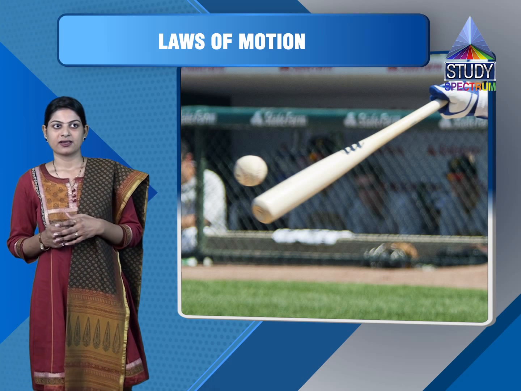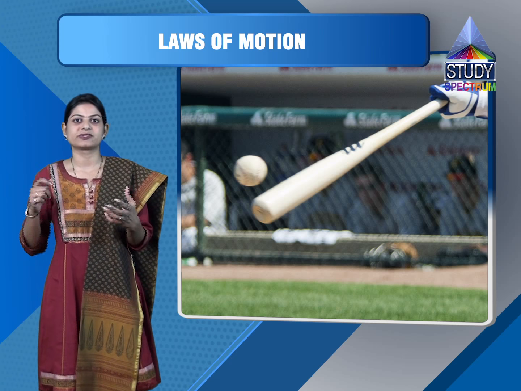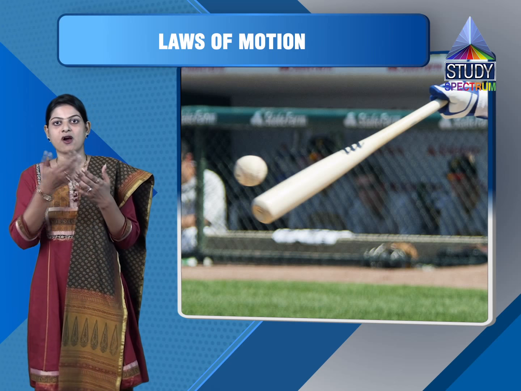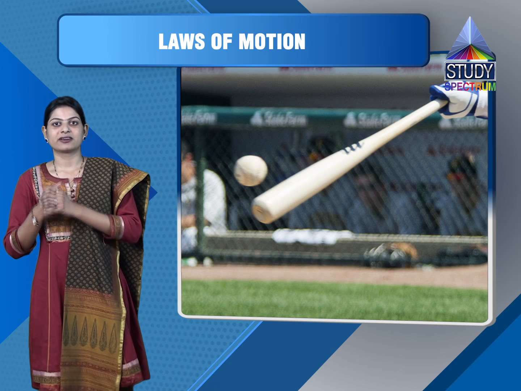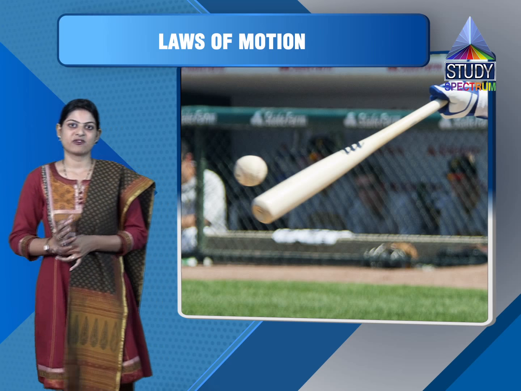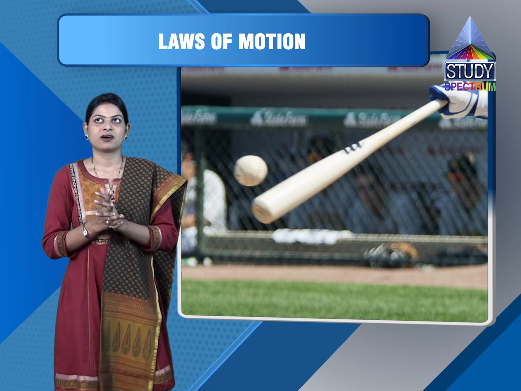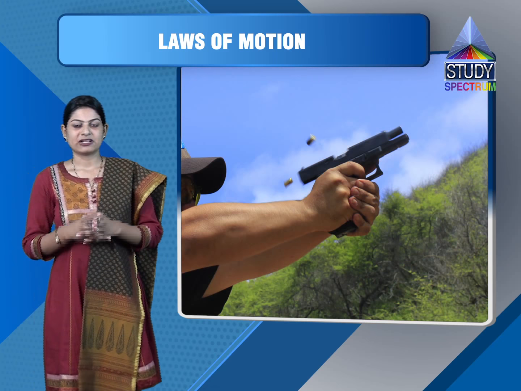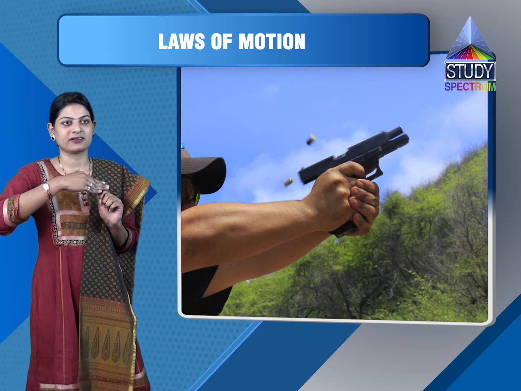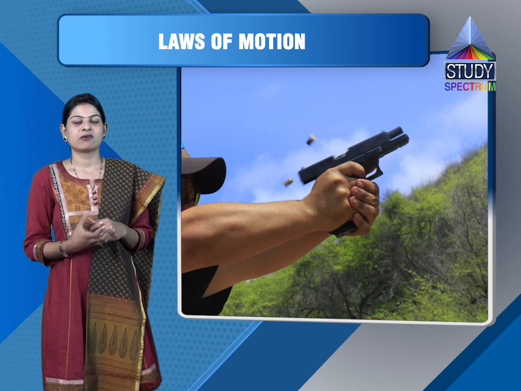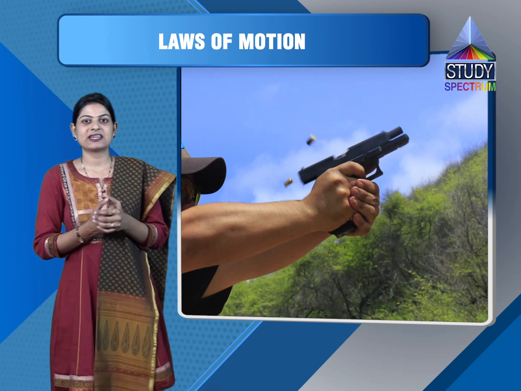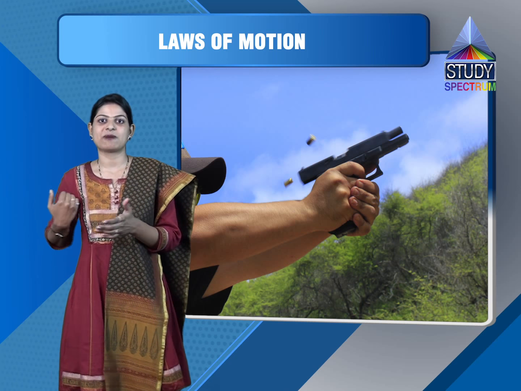ball with a bat, we apply some amount of force on the ball using the bat. The same amount of force is applied by the ball on the bat, because of which the cricketer may experience a jerk in the hand. In the same way, we can see another example while shooting with a gun. A force is applied to the bullet so that it goes in the forward direction. The same amount of force the bullet also applies on the gun, because of which the shooter experiences a jerk in his hand and the gun moves back.